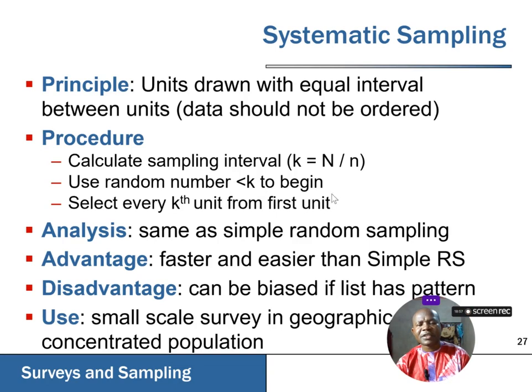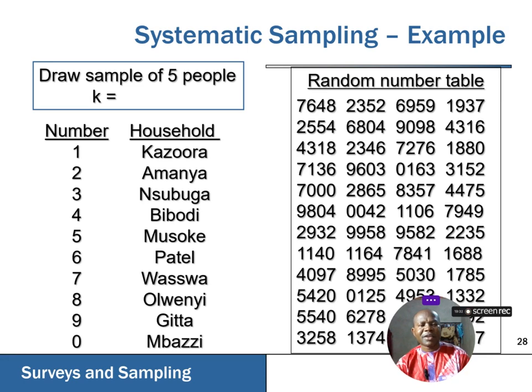In other words, for instance, if our sampling interval is say 5, it simply means we are going to use a random number to pick from 1 to 4. And whichever one it falls on, we are going to add 5 to that number to pick the next unit. So the systematic random sampling, of course, also follows the concept of randomization. So we have an example here.